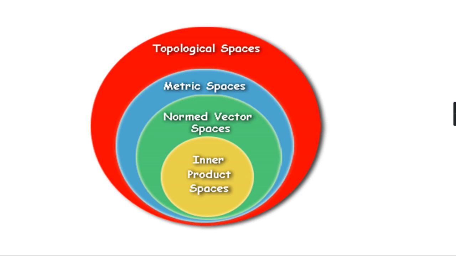Also, we can see that every inner product space is also a topological space, every normed space is also a topological space, and every metric space is also a topological space. So a topological space is obtained from an inner product space, a normed space and a metric space. So let us conclude this small topic. Thank you.